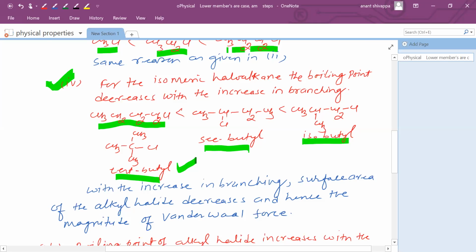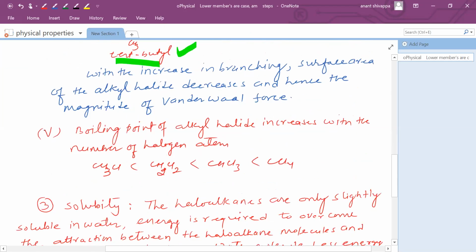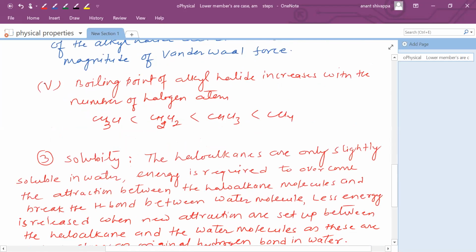With the increase in branching, the surface area of the molecule decreases. And when surface area decreases, the magnitude of van der Waals force decreases. This is the reason why, with the increase in branching, the boiling point of different isomeric haloalkanes decreases. Now, boiling point of alkyl halide increases with the number of halogen atoms. This is expected, as you increase the number of halogen atoms, the boiling point increases with the increase in magnitude of van der Waals force.